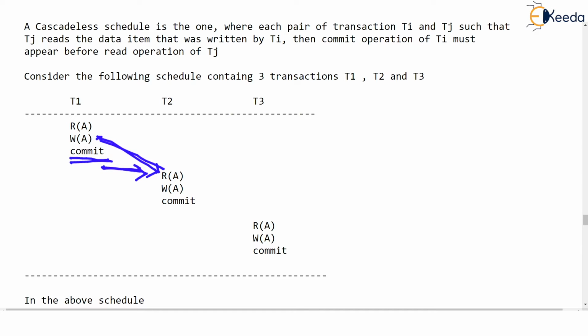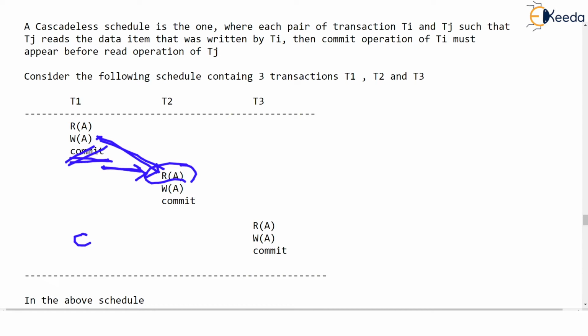But what if you just think of this? What if this commit, which I am striking away, was not written immediately before the read of T2? It was not written before this, but it was written somewhere here. I'll write C in short, commit. It was written here, okay?